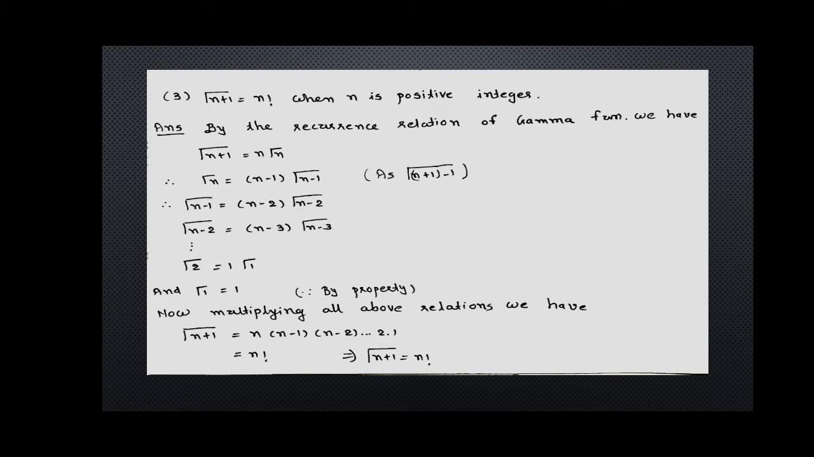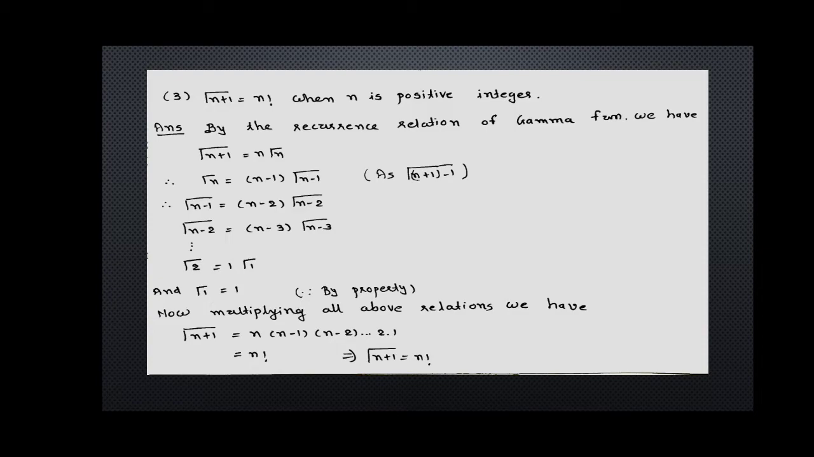Next property is gamma n plus 1 is equal to n factorial when n is a positive integer. Positive integer means the values plus 1, plus 2, plus 3 and so on. And the answer is, by the recurrence relation of gamma function, we have gamma n plus 1 is equal to n gamma n. For gamma n, we can write gamma n plus 1 minus 1. So we get gamma n is equal to n minus 1 into gamma n minus 1.